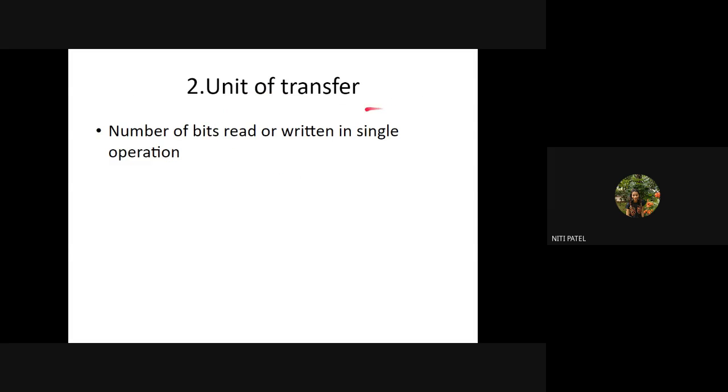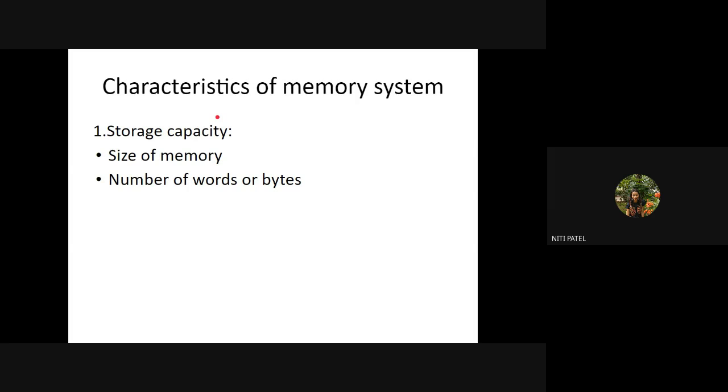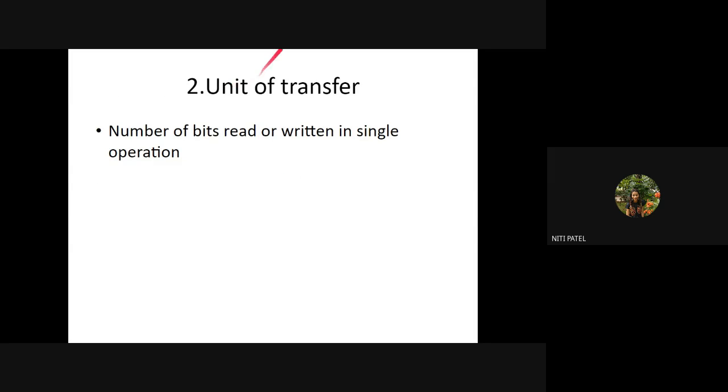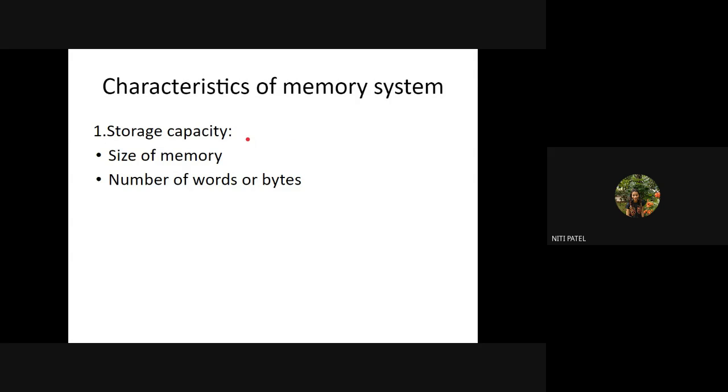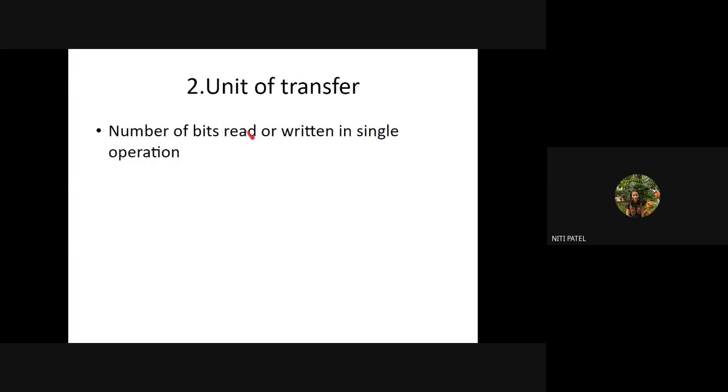Next is unit of transfer. Unit of transfer means, in which unit is the data transferred? How many bits of data are transferred, that is what is called unit of transfer. If I am transferring 8 bits, that means my unit of transfer is 8 bits. If I transfer 16 bits, my unit of transfer is 16 bits. If I transfer 128 bits, my unit of transfer is 128 bits. So it is the number of bits that are transferred to perform either a read or write operation.